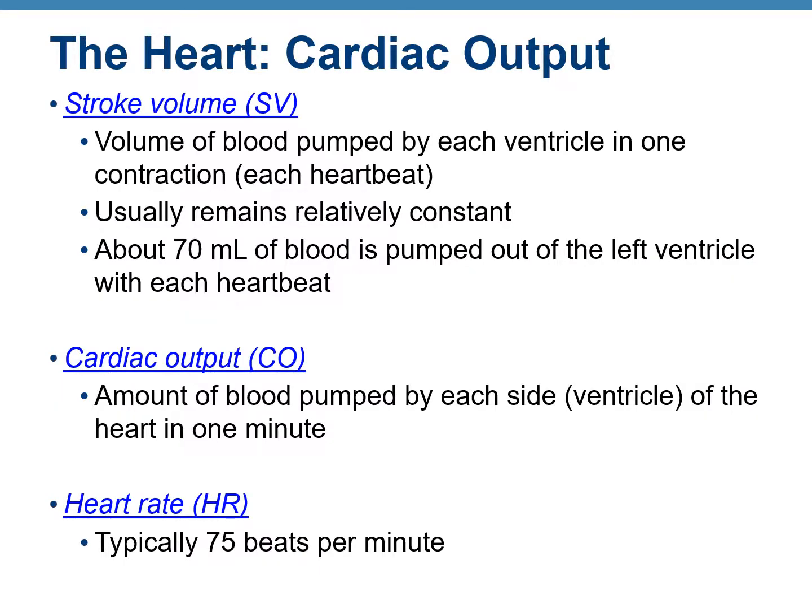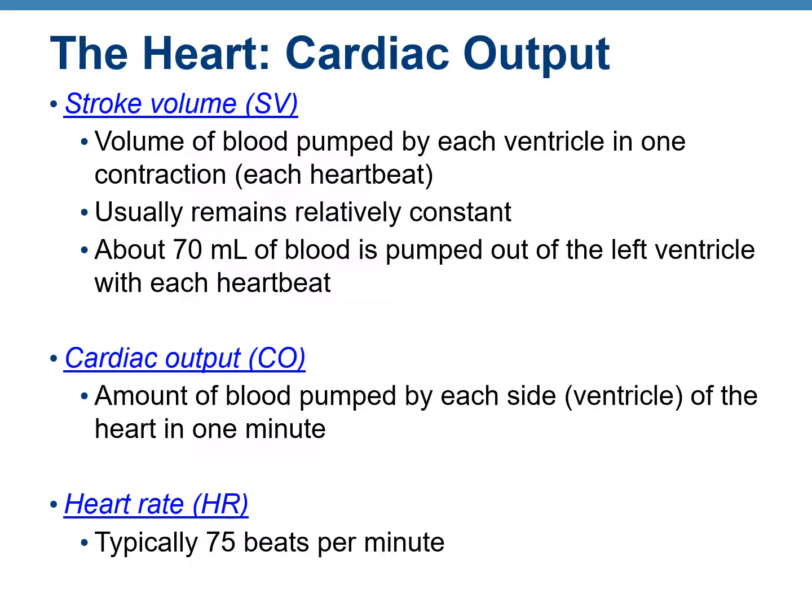This slide lists some important parameters and important definitions that you have to know. The first one is stroke volume. Stroke volume is defined as the volume of blood pumped by your ventricle in one contraction. That means how much blood is pumped out per heartbeat. Usually about 70 milliliters of blood is pumped out of the left ventricle with each heartbeat.